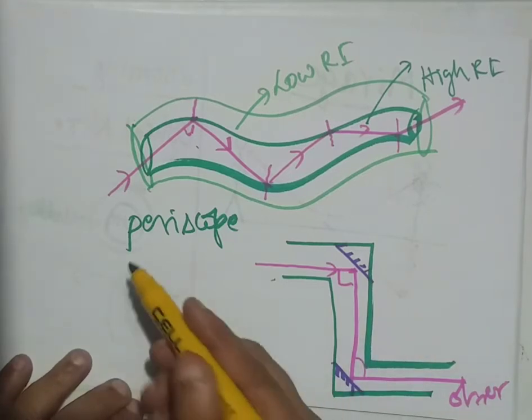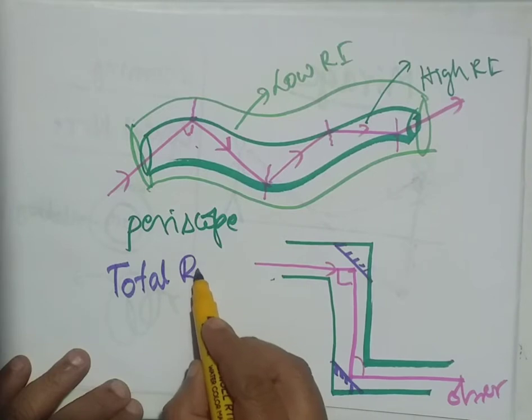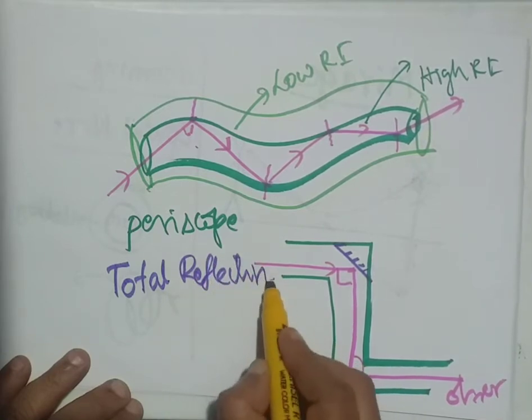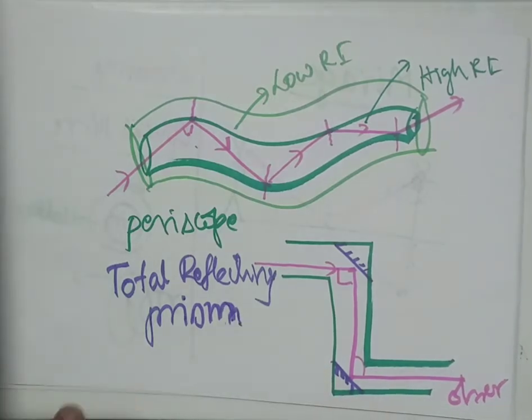The total reflecting prisms are also used in binoculars. As you know, binocular is just a telescope, but the major difference between binocular and telescope is, in telescope we see the object's image inverted. In binocular, in higher end binoculars, we can see the images straight as they are. How is it possible? Again, by using what is called total reflecting prism.